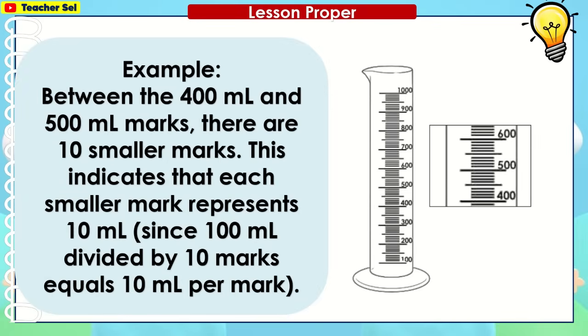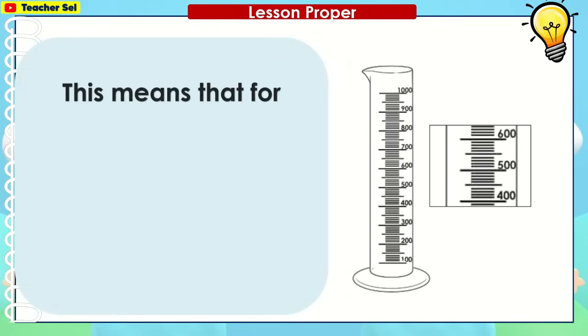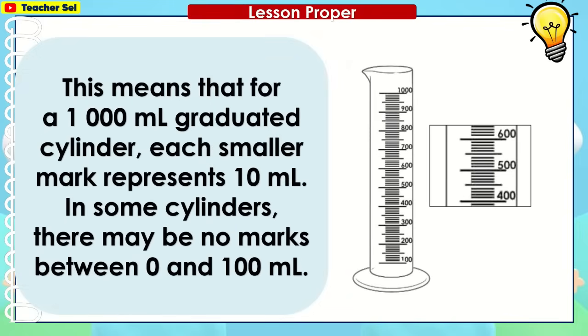Example, between the 400 ml and 500 ml marks, there are 10 smaller marks. This indicates that each smaller mark represents 10 ml, since 100 ml divided by 10 marks equals 10 ml per mark. This means that for a 1000 ml graduated cylinder, each smaller mark represents 10 ml. In some cylinders, there may be no marks between 0 and 100 ml.